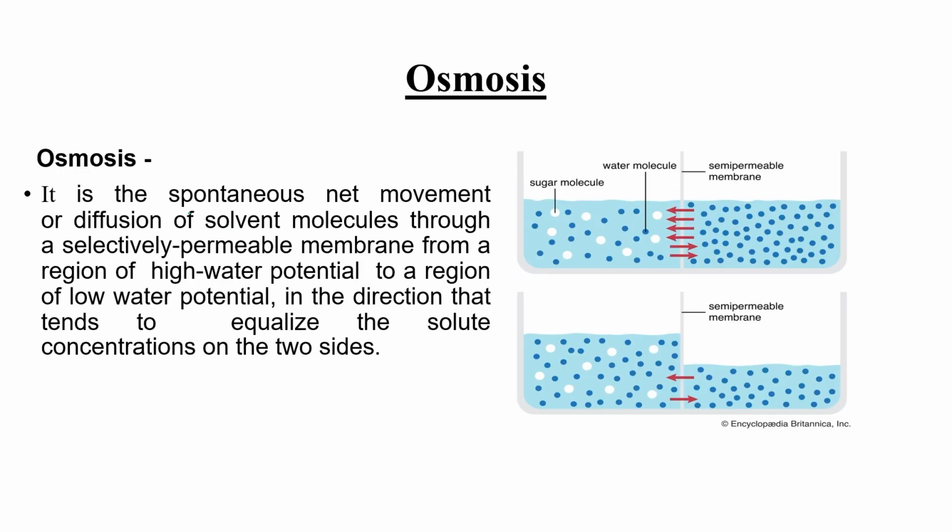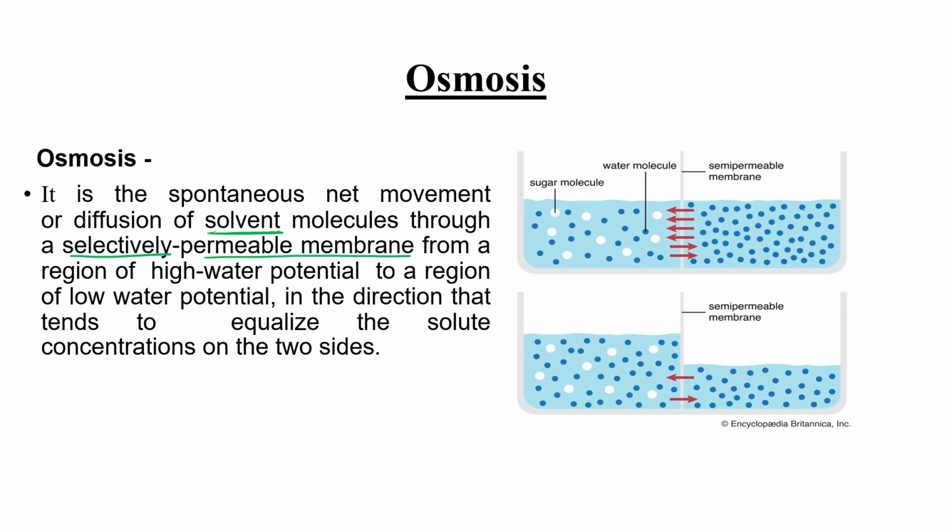It is a spontaneous movement of solvent molecules through a selectively permeable membrane from a region of high water potential to low water potential, or we can say in the direction that tends to equalize the solute concentration on the two sides. As you can see over here, this is a semi-permeable membrane.